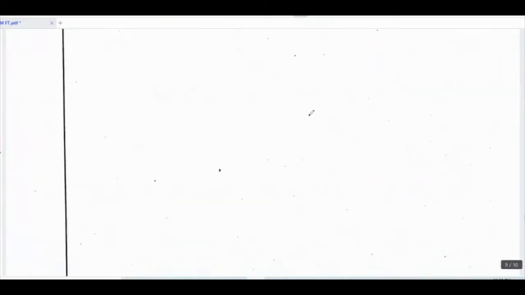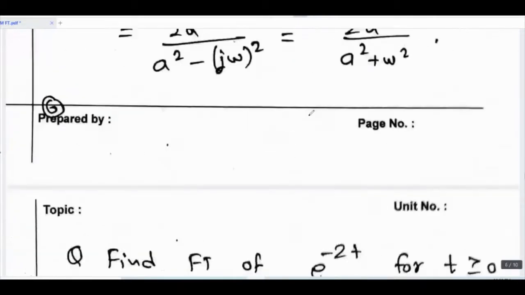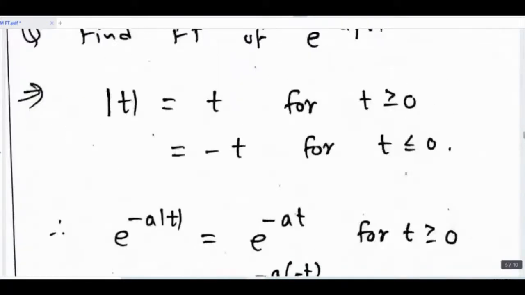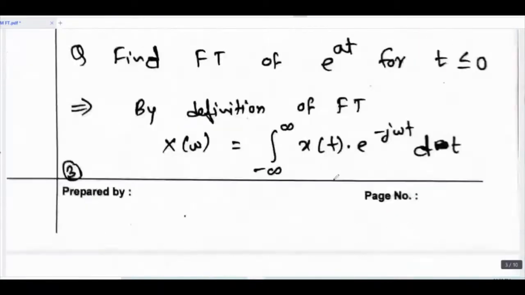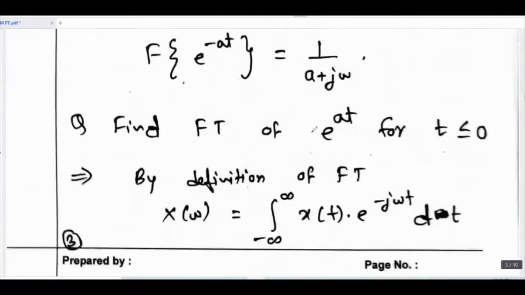So next is nothing but: find the Fourier transform of e raised to at for t less than or equal to 0. Here less than is written, so the upper limit is defined as 0.